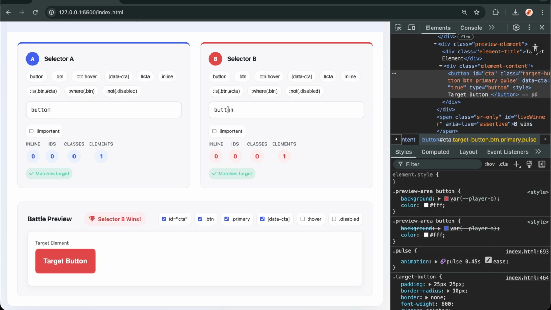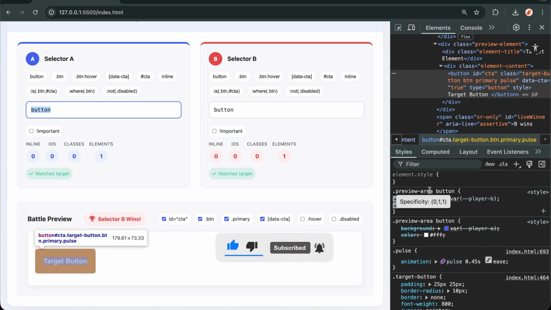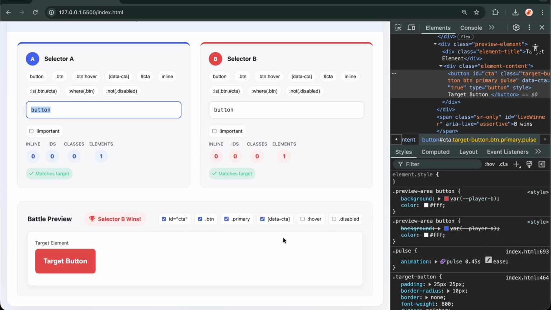Now here's where it gets interesting. Let's say we have 2 selectors with exactly the same specificity score, like .card .title versus .post .heading. Same score, 0 IDs, 2 classes, 0 elements. Who wins? The one that comes later in the style sheet. This is what we call source order precedence.